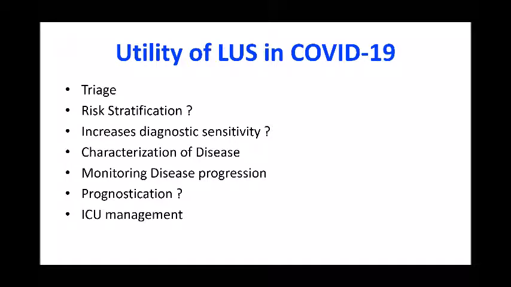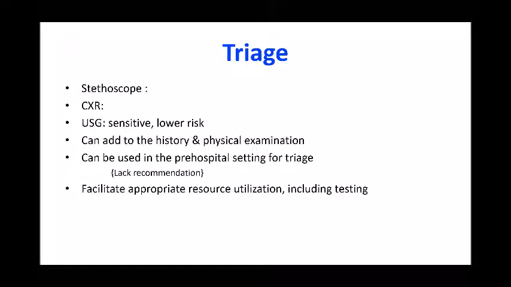If you talk about the utility of lung ultrasound in COVID-19, it can be used for triage. It may be used for risk stratification and increase in diagnostic sensitivity. It can be used for characterization of disease, monitoring disease progression, and it may be used for prognostication. There is a huge role of sonography, point of care ultrasound, in ICU management. As we all know, if you're dealing with any COVID patient, you have to wear personal protective equipment, and practically it is impossible to use a stethoscope. It is very cumbersome. Also, the contamination risk is there.